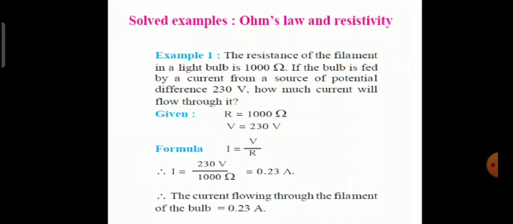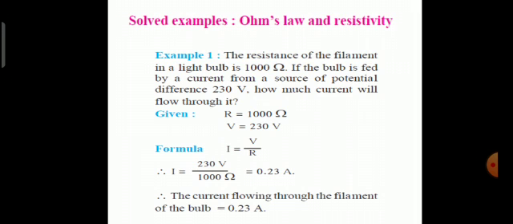Solved examples. Ohm's law and resistivity. The resistance of the filament in a light bulb is 1000 ohm. If the bulb is fed by a current from a source of potential difference 230 volt, how much current will flow through it? So what do we have to find out? Current.